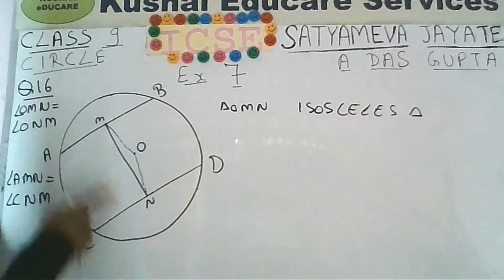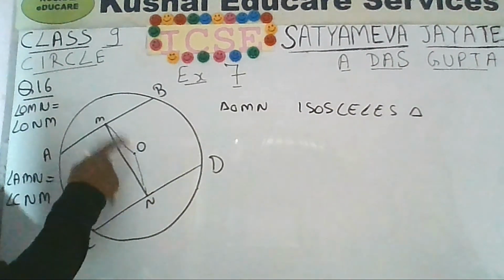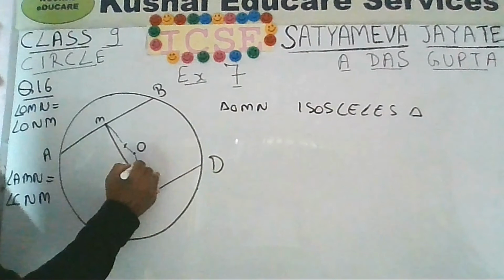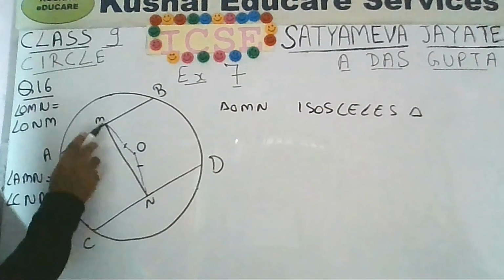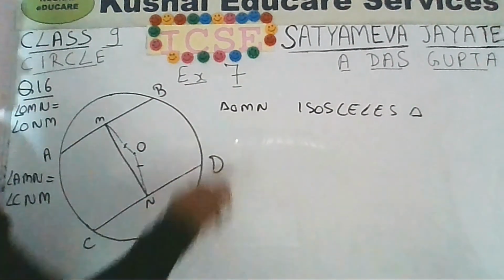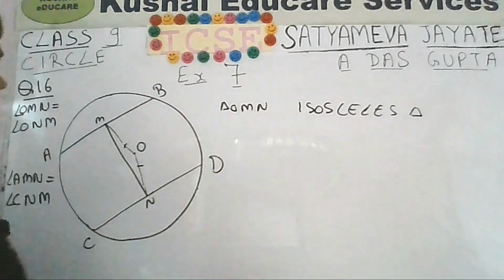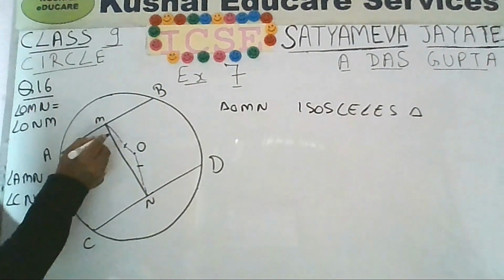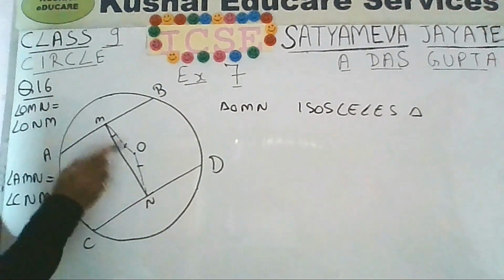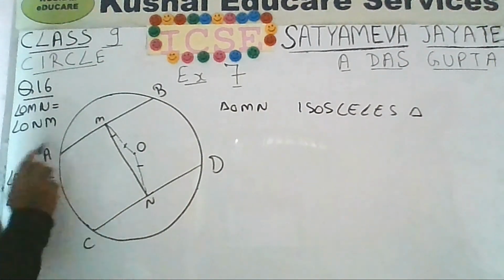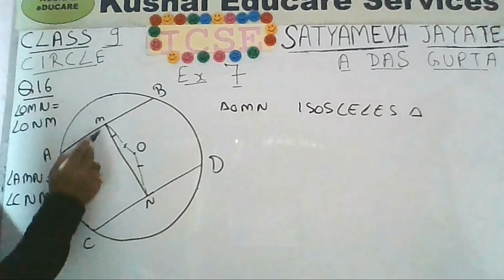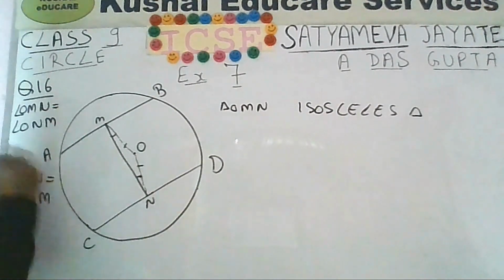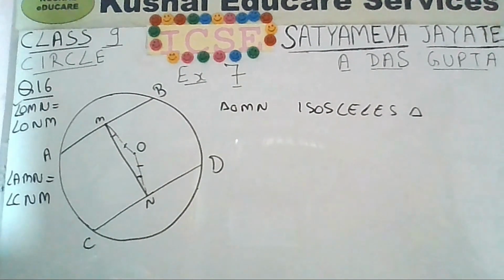So because equal chords are equidistant from the center, OM will be equal to ON. If OM is equal to ON, then triangle OMN is an isosceles triangle, and hence angle OMN will be equal to angle ONM. These two angles will be equal. So like this you can prove the first part.